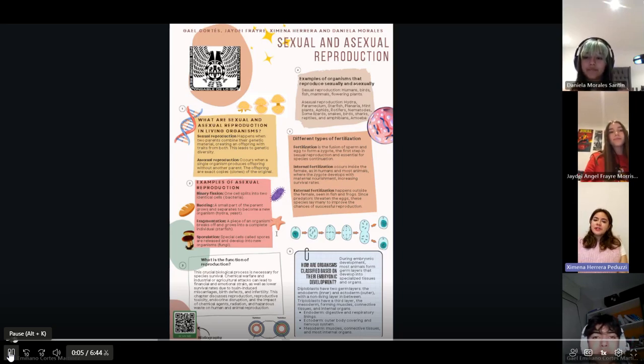Present our poster that is about sexual and asexual reproduction. The team members are Gael Cortez, J.D. Freire, Jimena Herrera, and Daniela Morales.